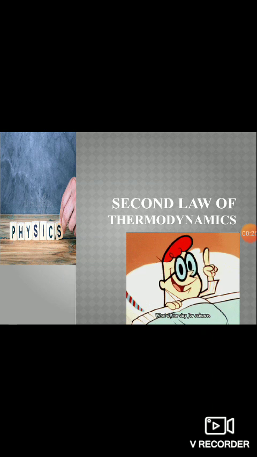So the basic difference between the two laws is that the first law of thermodynamics only tells us that heat is transferred from system 1 to system 2 or from system 2 to system 1, but it doesn't tell us in which direction heat is transferred. And this is the need for the second law of thermodynamics: it tells us about the direction of heat transfer. The second law of thermodynamics is a general principle which places constraints on the direction of heat transfer and the attainable efficiencies of heat engines.